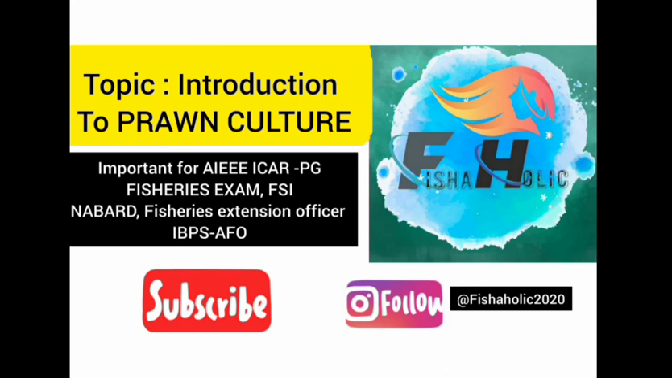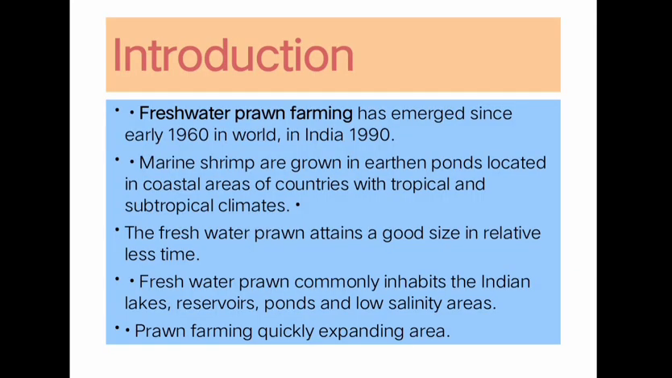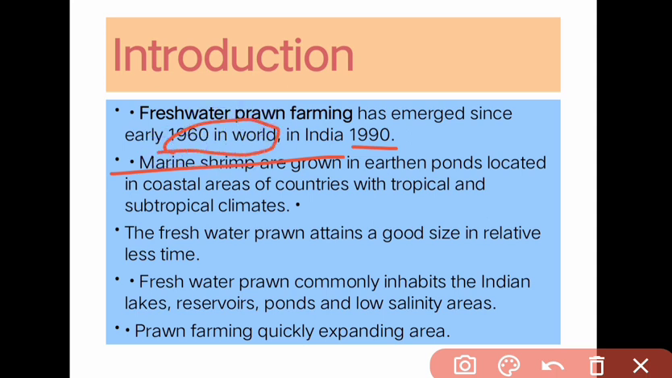So let's start with the introduction. Freshwater prawn farming started in India in 1990, whereas in the world it emerged in 1960. Marine shrimp are grown in earthen ponds located in coastal areas of the country with tropical and subtropical climates, whereas freshwater prawns commonly inhabit Indian lakes, reservoirs, ponds and low salinity areas. The freshwater prawn attains a good size in a relatively short time, which means it can attain a good size in some months only.